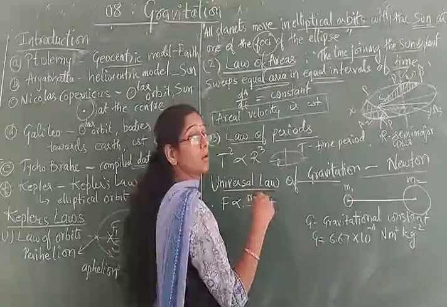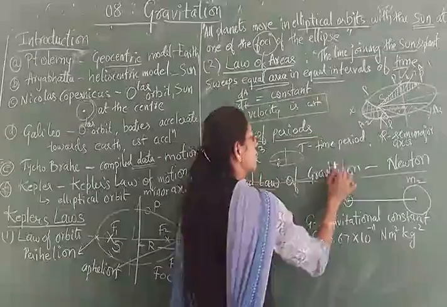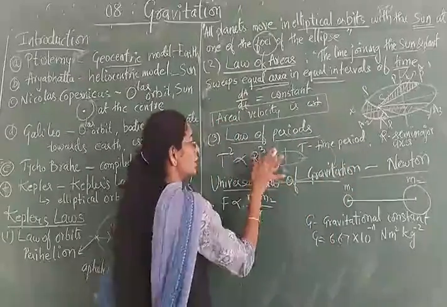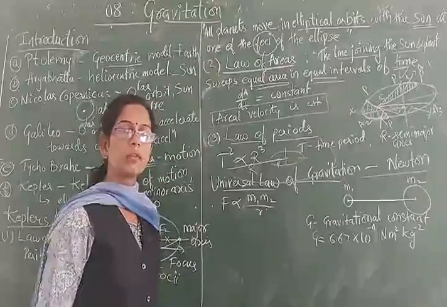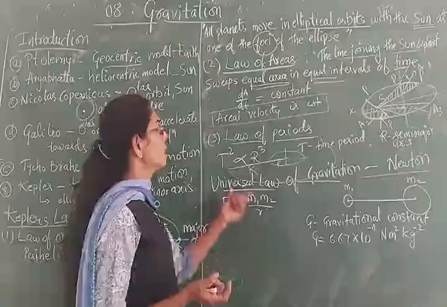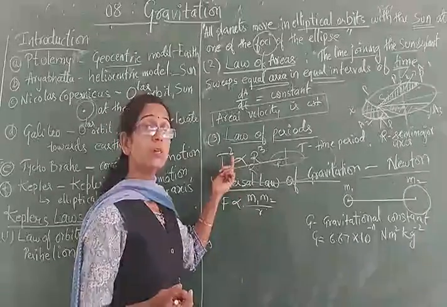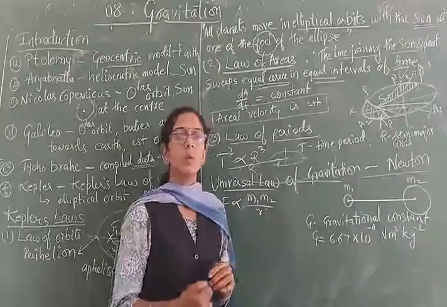If you go with Jupiter, it is lying farther away from the sun. So this will be its orbit. For it, the R value will be larger, isn't it? So the time period, or time taken by the planet to revolve around the sun, will also be larger.